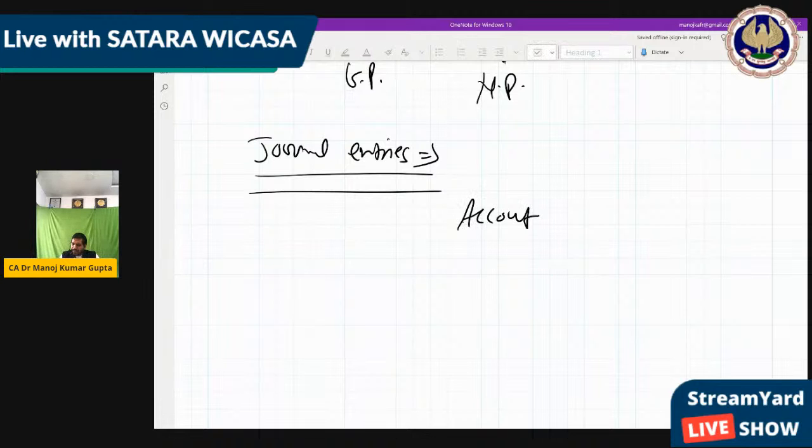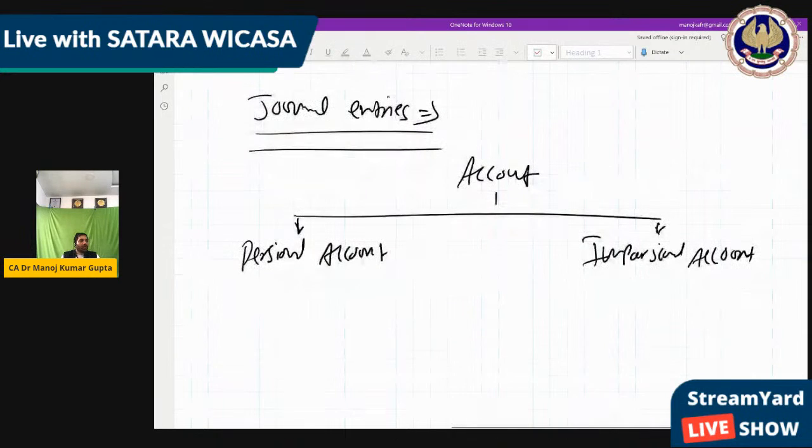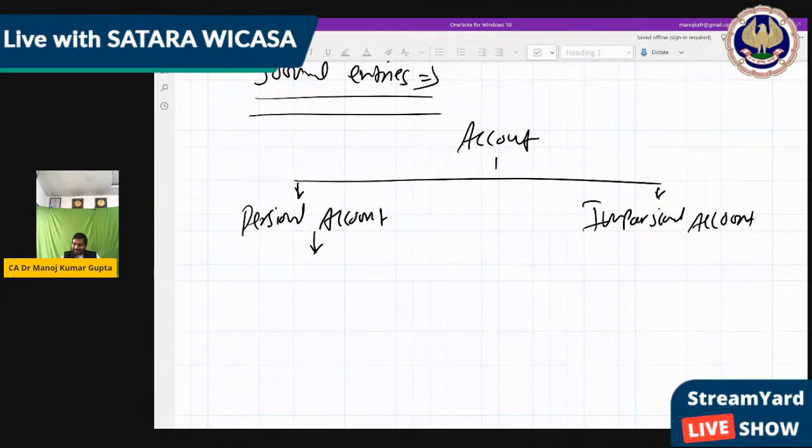The golden rule has divided accounts into two parts. One, personal account, and second, impersonal account. Now, what is a personal account? Where any specific person is used, like any person's name. So this is called personal account.